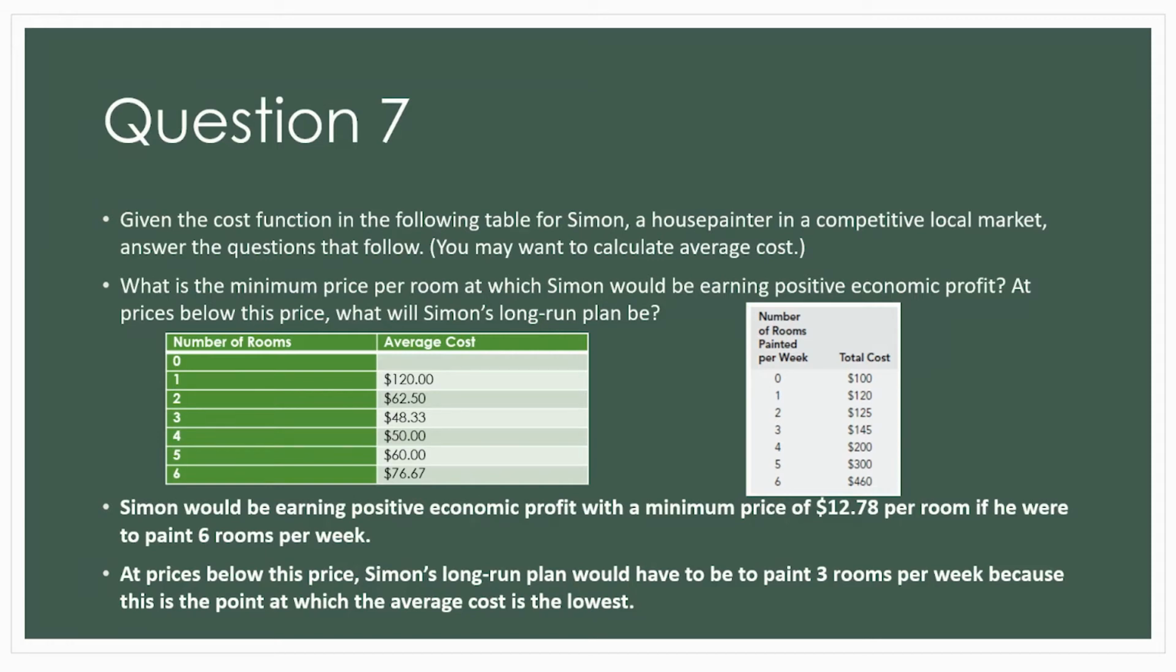I calculated the average cost after each number of rooms, and after 6 rooms, the average cost would be $76.67. So in order to have a higher revenue than this cost, Simon would have to have a price of $12.78 per room. And at prices below this price, Simon's long-run plan would have to be to paint 3 rooms per week because this is the point at which the average cost is the lowest. So even with a smaller revenue, he would still be able to make a profit.